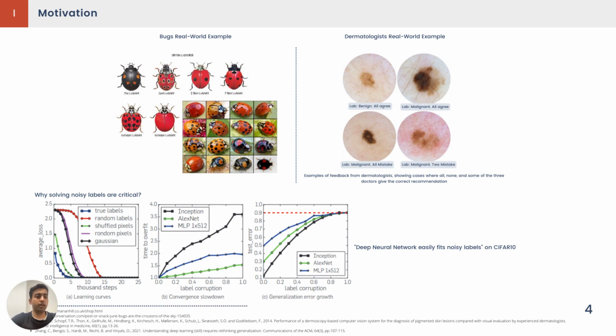But when we provide incorrect data and noisy labels to the machine learning model, it would overfit after some time. So it would learn the wrong examples. So we need a robust algorithm that can solve this issue.